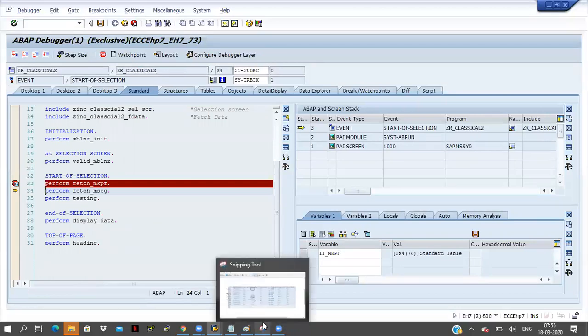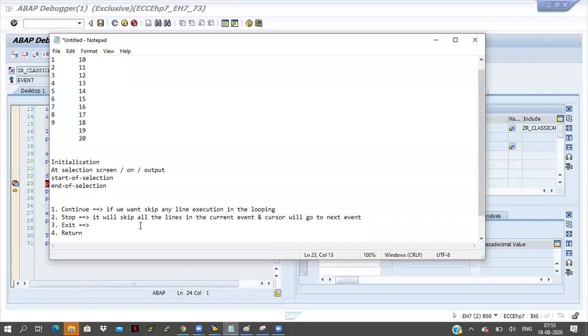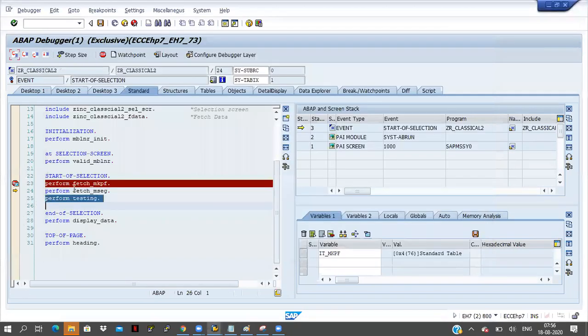So what is happening here? It will skip the current subprogram. Only the subprogram. So what is happening in this perform?